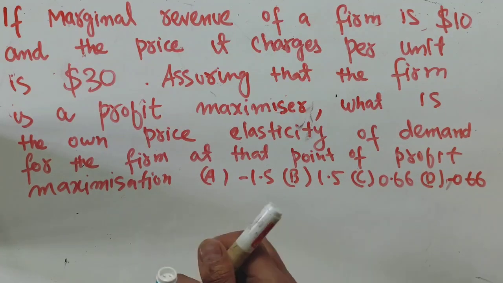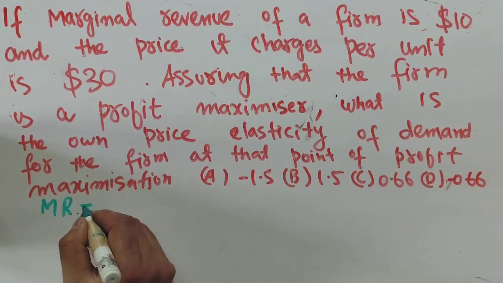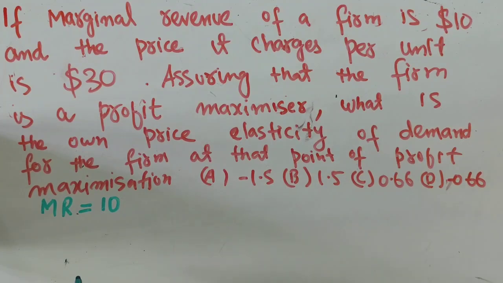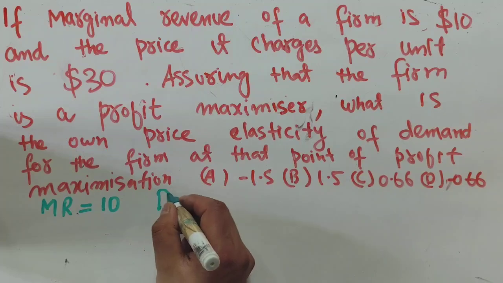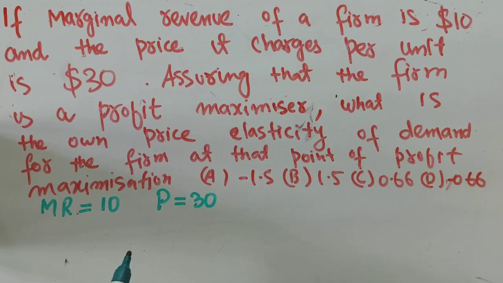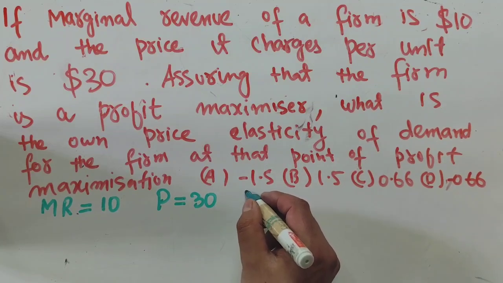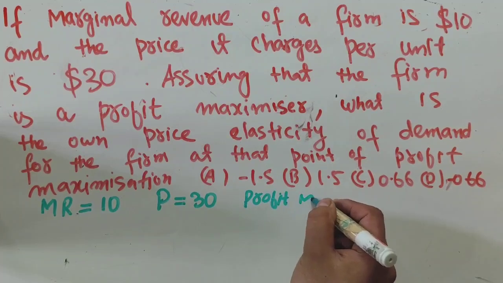So the marginal revenue of the firm is $10, and the price per unit is $30. Also we are being told that the firm is a profit maximizer.